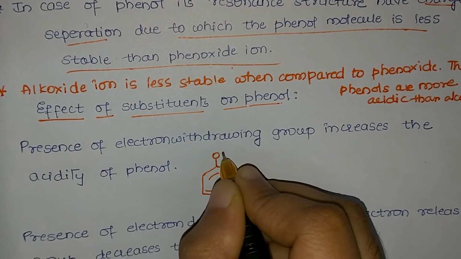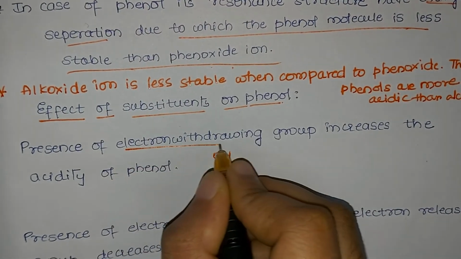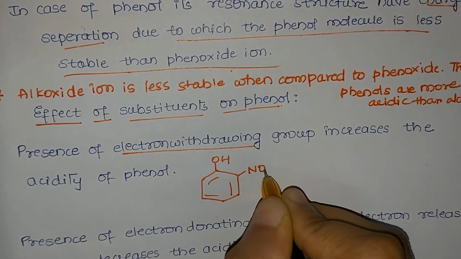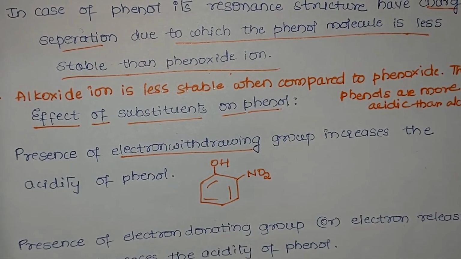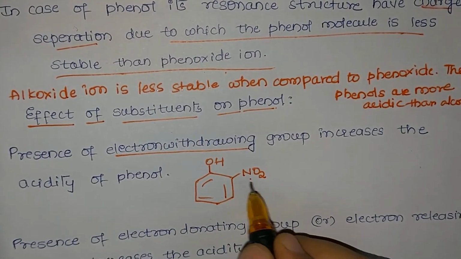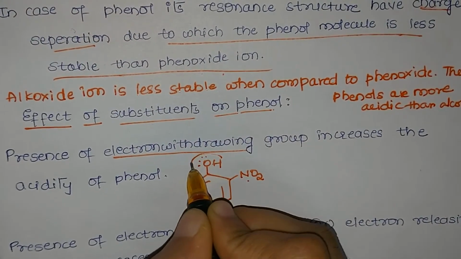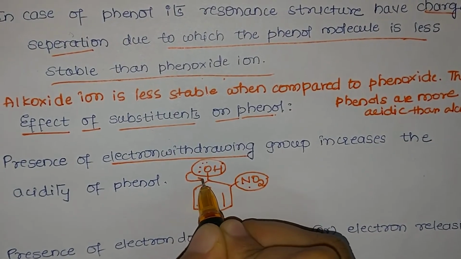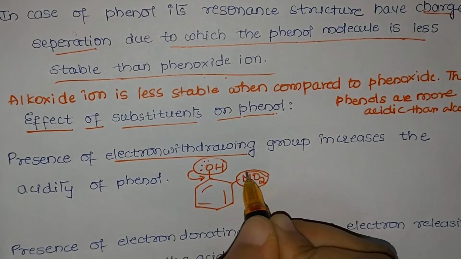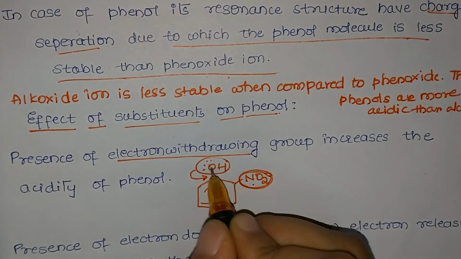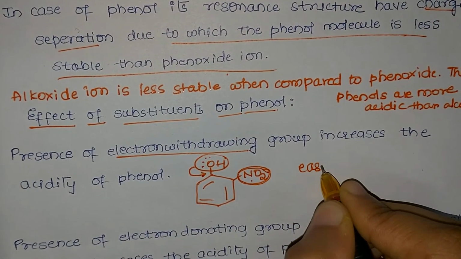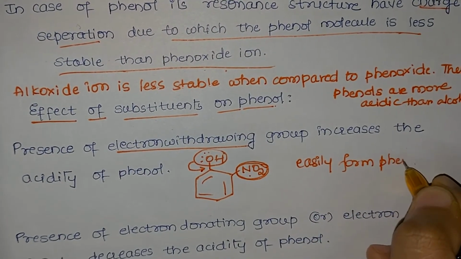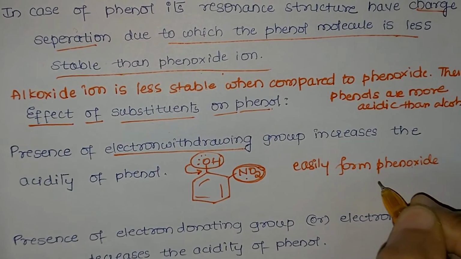So when an electron withdrawing group is attached to phenol, it should be on ortho and para positions only. Why? Because electron density is more on ortho and para positions. So NO2 is an electron withdrawing group. Now we know that OH group has a tendency to donate electrons, NO2 group has a tendency to accept electrons. So when it is given to the benzene ring, it is accepted by the NO2 group. That means electron density on benzene ring decreases, OH bond polarity increases, and hence it can easily form the phenoxide ion by giving H plus ion.